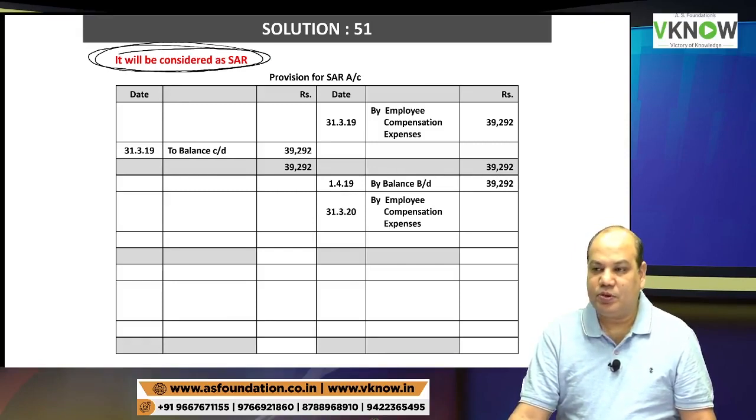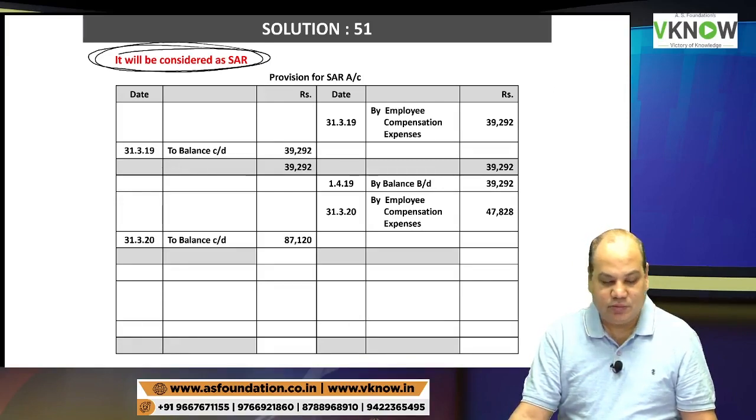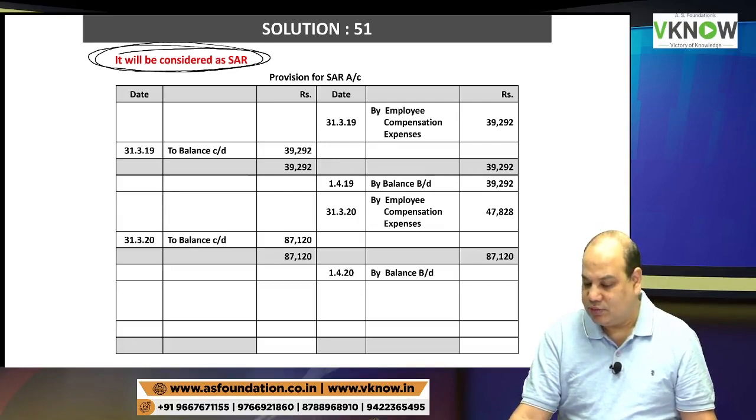By employee compensation expense 47828, is it right? To balance carried down 87120. Third year: 142020. By balance brought down 87120, by employee compensation expense 48330.